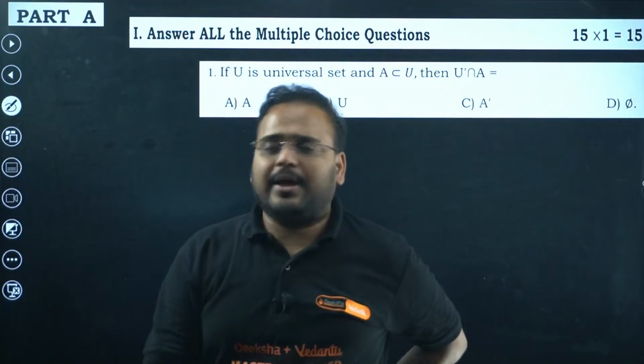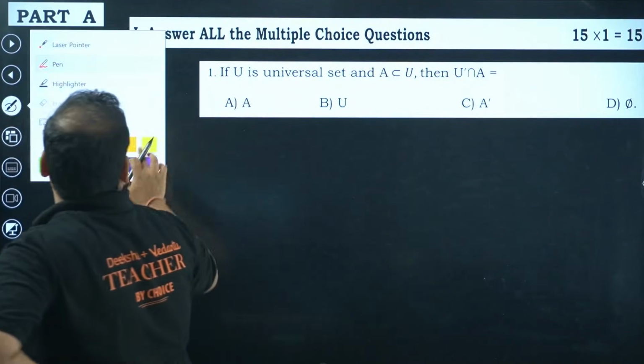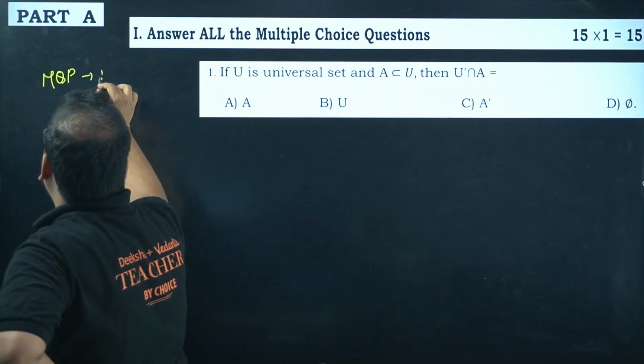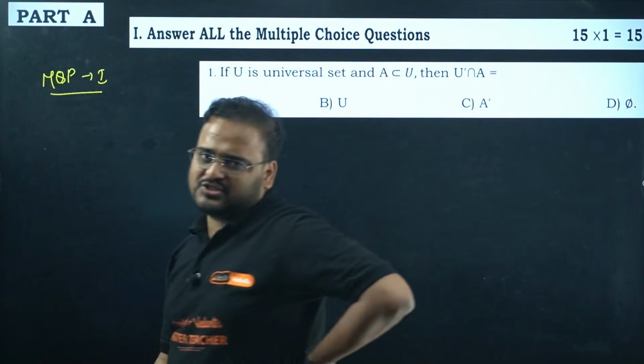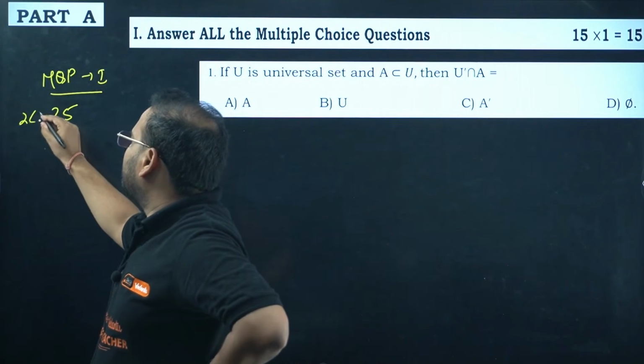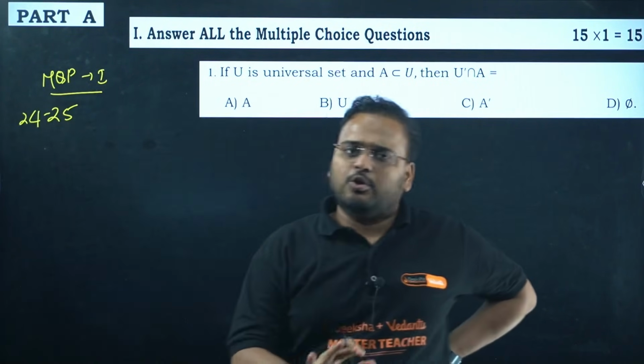Starting with section A. This is model question paper 1, MQP 1, from last year's batch, 2024-25. Completely fair, no cheating over here.